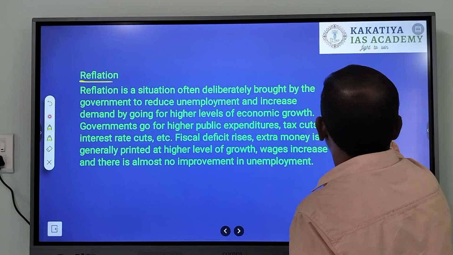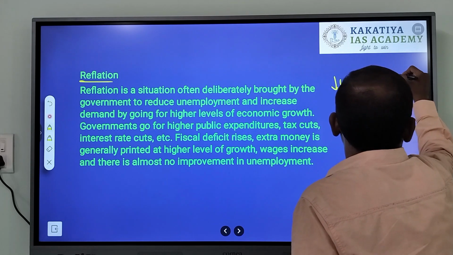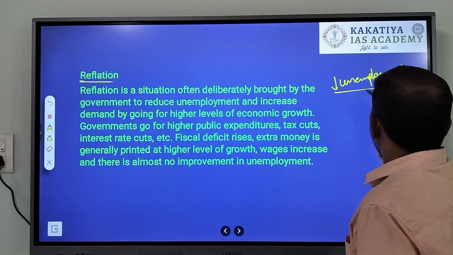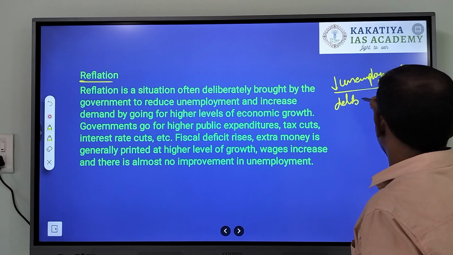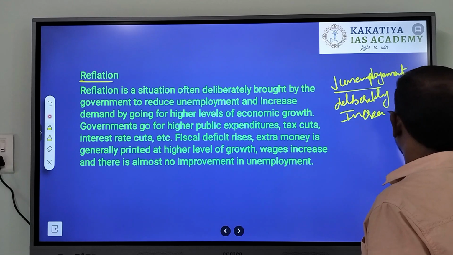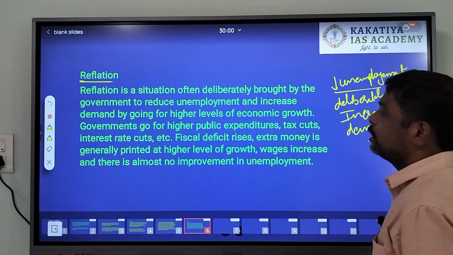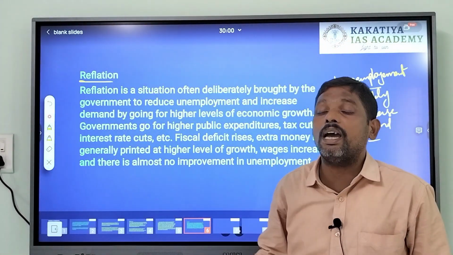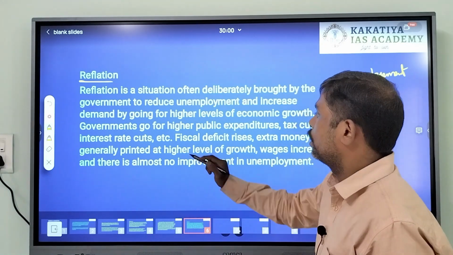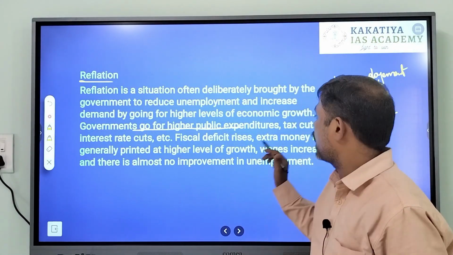How is this demand created? These demands are created by going for higher expenditure. That is, the government goes for higher public expenditures, along with tax cuts,